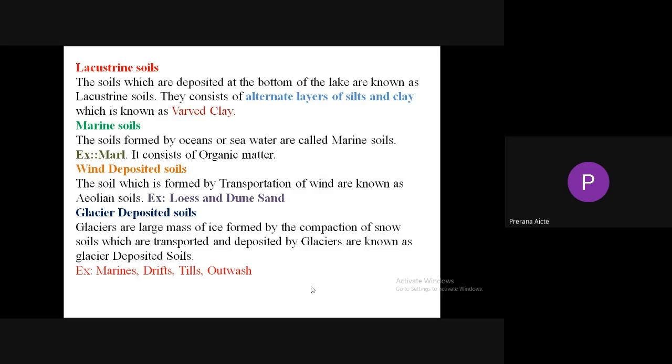Next, glacier deposited soils. Glaciers are large masses of ice formed by compaction of snow. Soils which are transported and deposited by glaciers are known as glacier deposited soils. Examples are drift, moraines, till, and outwash.